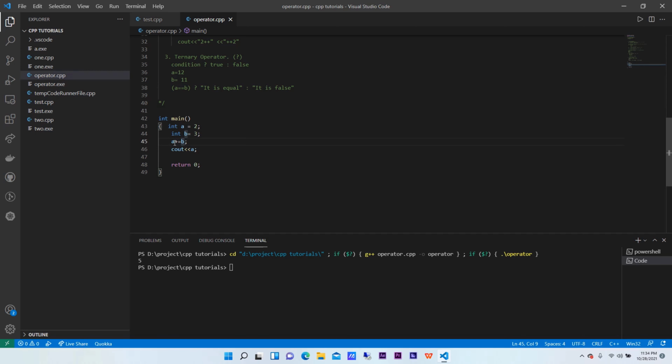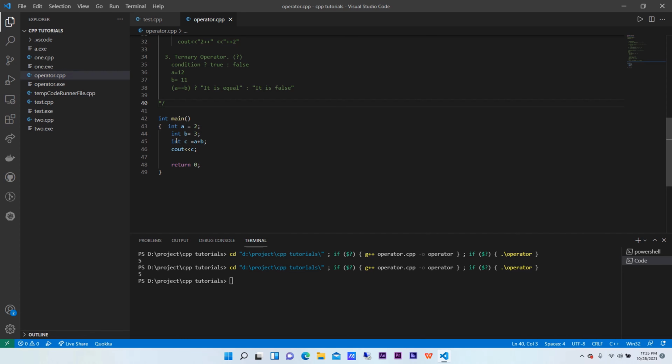Now I have already told you that a plus is equal to b means we are adding a plus b, 2 plus 3, and storing the value itself in a. We don't use any third variable. We can do that; this code could be written in this manner as well. Say int c is equal to a plus b, and we can declare c here itself. Just run the code. What do we get here? 5. The same thing we can do, but in a sorted manner.